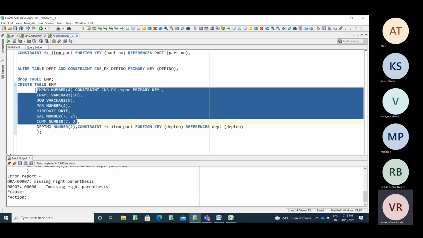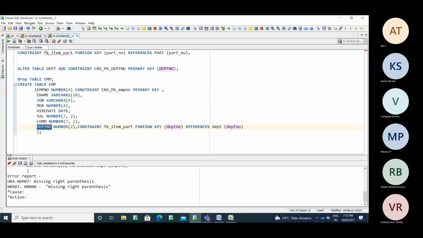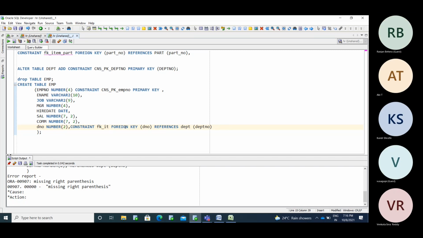Here you have the same column, so you won't get confused. You can say D number. This is related to this column, foreign key. Okay, so if you want to make it at column level or table level, you need to use the foreign key. Else you can simply make it as a reference constraint. Foreign key and the reference constraint both are the same.